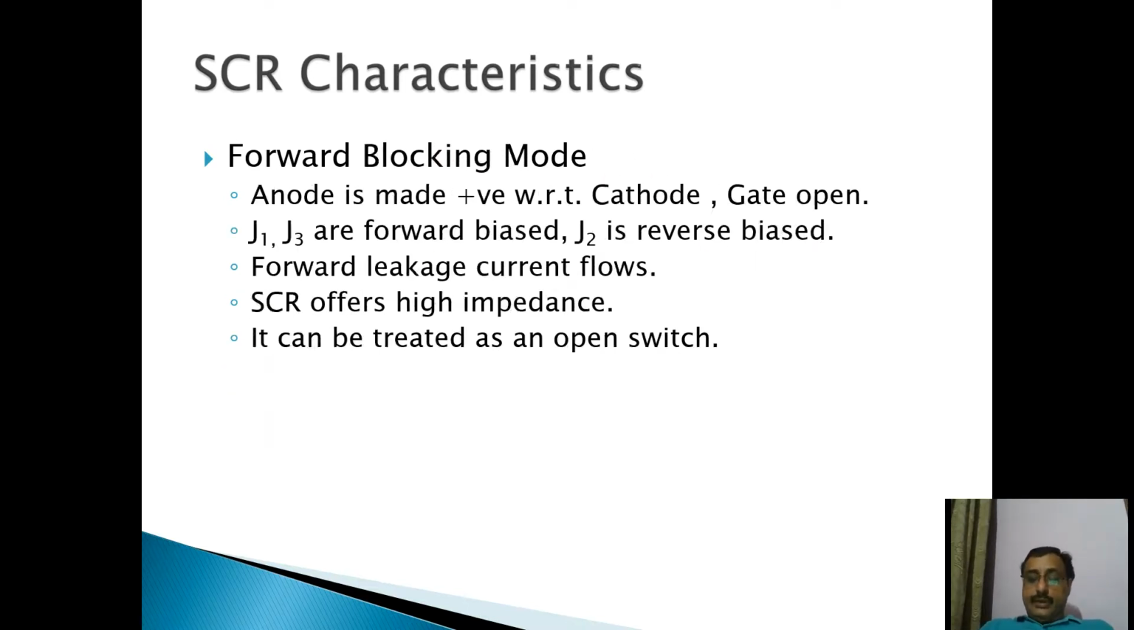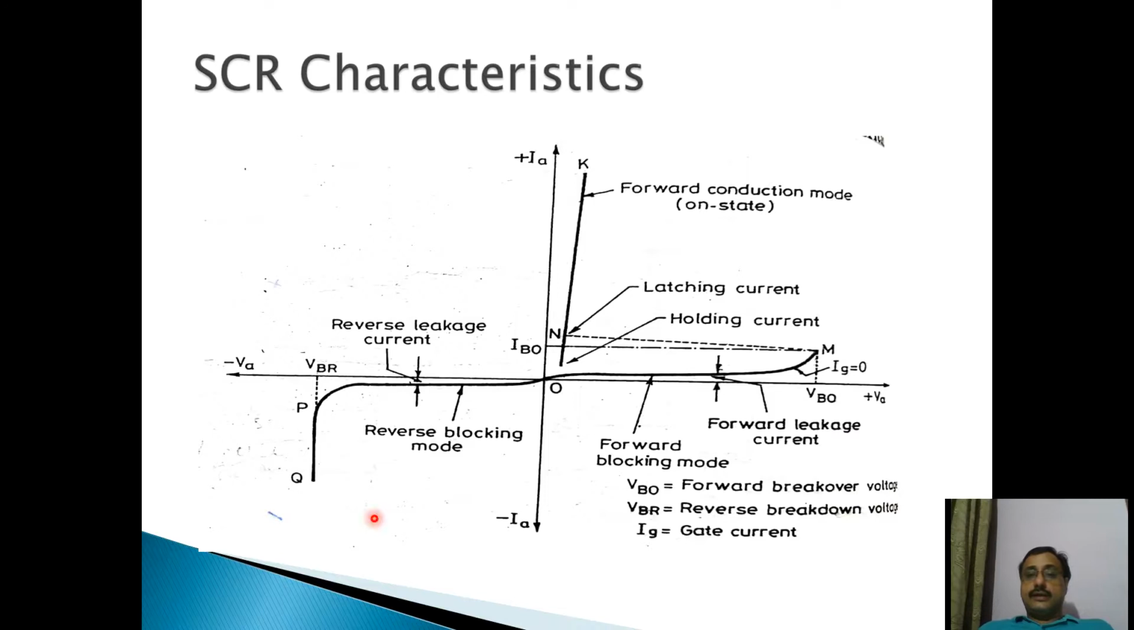Now the moment your SCR starts conducting, after this point your voltage reduces and current rises. So at this moment, what is written here is forward conduction mode, on state. When your SCR gets turned on, that mode of functioning of SCR is called forward conduction mode. Now your SCR has turned on.